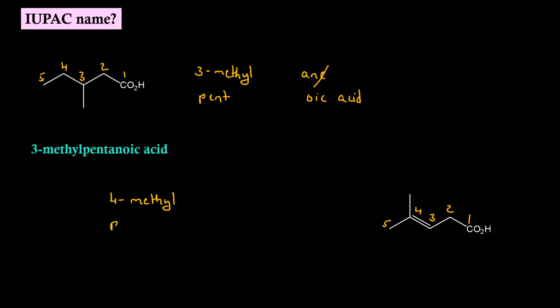Root word is pent. Primary suffix is ene, and the double bond is present at position 3, so 3-ene. Secondary suffix is oic acid. E has to be dropped. So the IUPAC name will be 4-methyl pent-3-enoic acid.